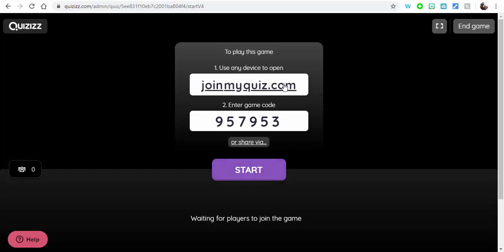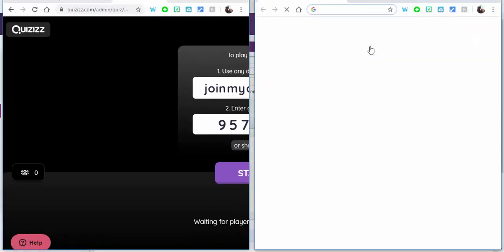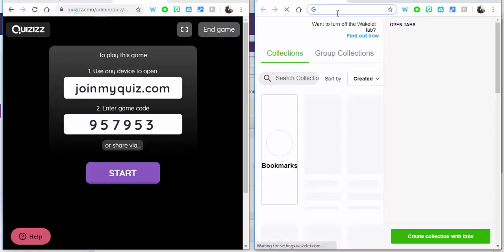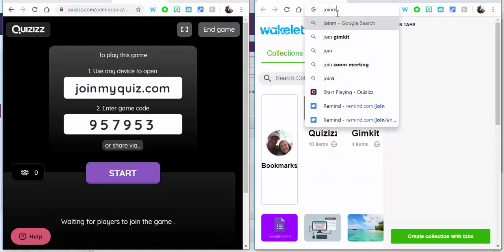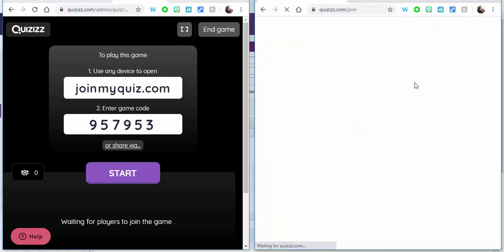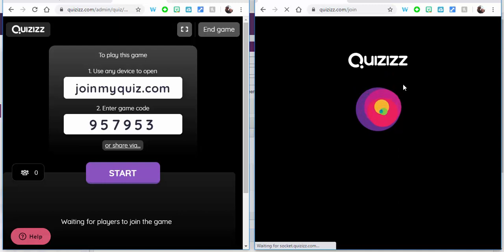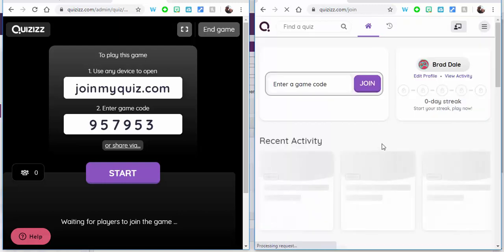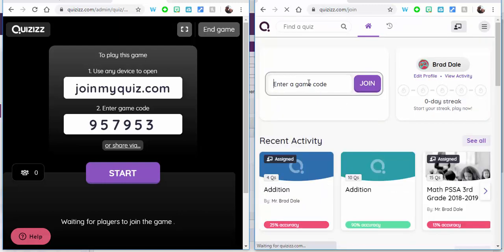So it's just joinmyquizizz.com. What I'm going to do here is use an extension called Tab Resize, just so I can show you two things at once. So this is joinmyquizizz.com. All right. And we're going to type in the game code. So here it is. Of course, you could always just copy it here too. You can see how it's copied. So let's just do that.